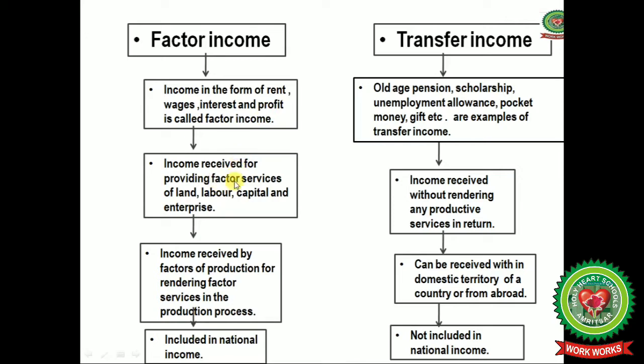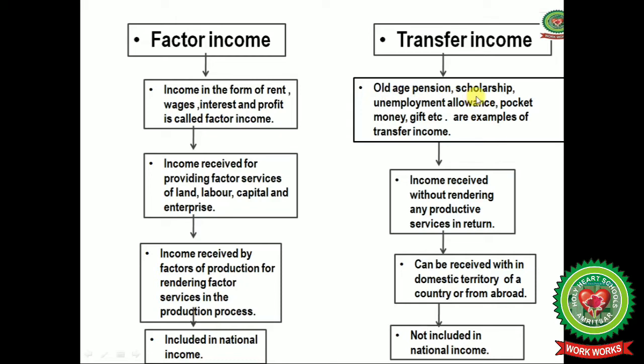Now, income received for providing factor services of land, labor, capital and entrepreneur, and income received by the factors of production for rendering factor services in the production process, is included in the national income. Now what is transfer income? Transfer income means when you get the money without any contribution to the national income, without rendering any services, you get money, that is known as transfer income.